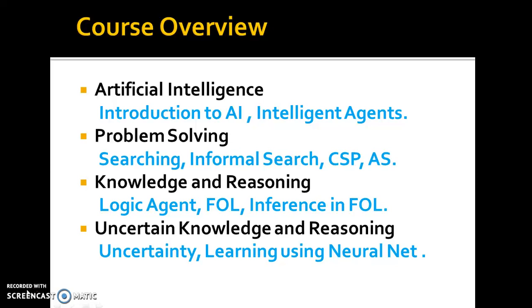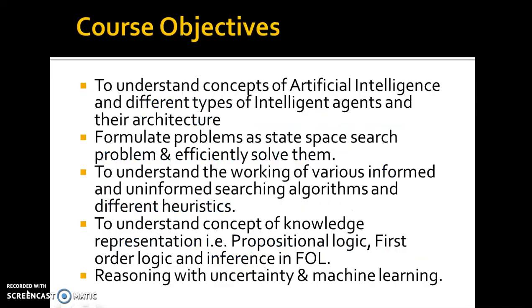Knowledge and reasoning, where we'll be discussing propositional logic, first order logic, what is a logical agent, how we can do inferences with first order logic and propositional logic. Uncertain knowledge, because we are presenting knowledge whether it is certain or not, that we'll be discussing in the uncertainty topic. And different machine learning techniques will be discussed, like support vector machine, neural network, candidate elimination algorithm. What are the different types of learning also?